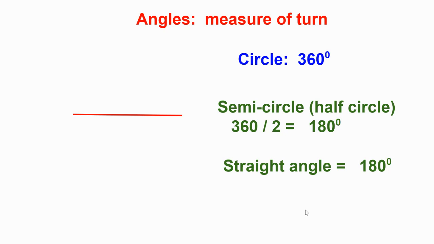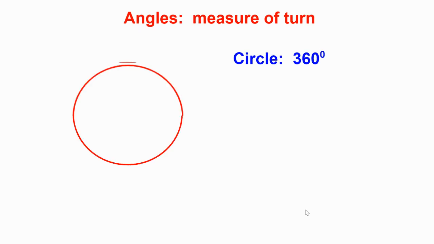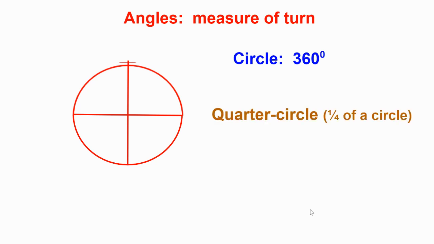All right, let's go a little bit further now. Let's look at this one. A circle again, let's cut it in half. Boom. But let's cut it in half again, creating 4 pieces right there. Well, you see the idea. I'm going to now do 360 divided by 4 pieces, and we get a quarter circle, right? There's 4 parts of that circle. It's 1/4 each. We get 90 degrees each, right?